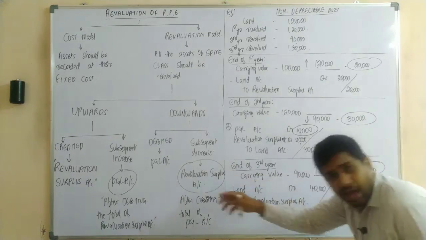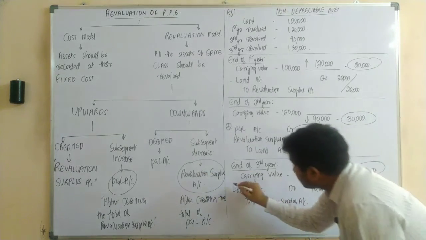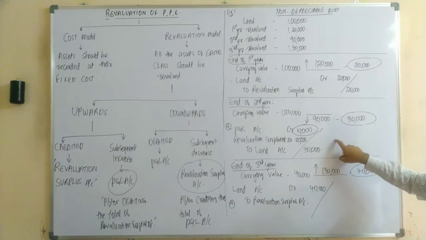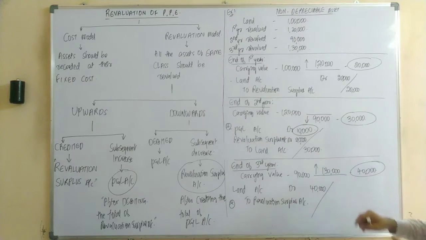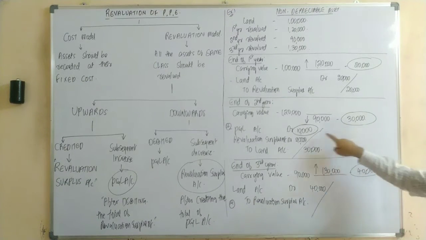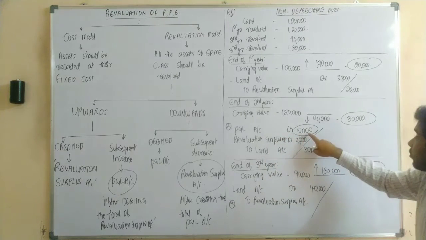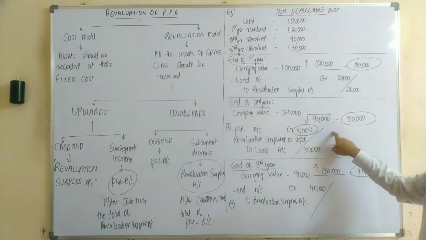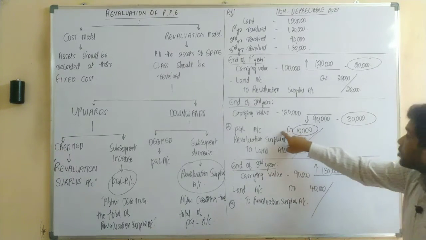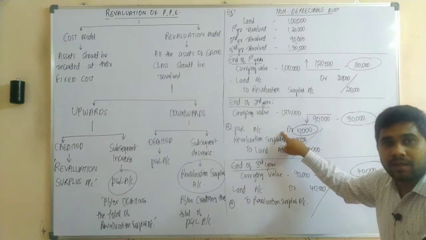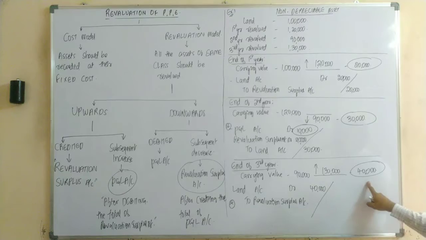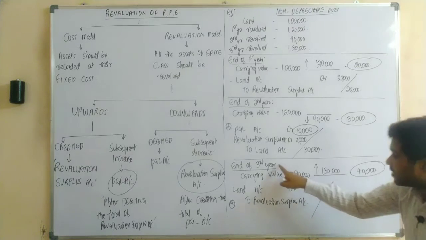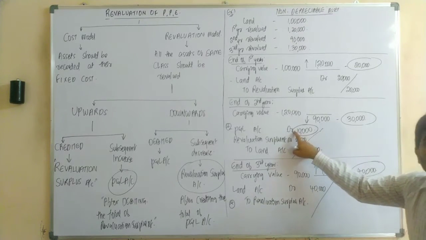Okay. So as they are saying, I have done it. But this is most important, sir. So please concentrate here. In the second year, upon revaluation of this asset, there is a loss to the extent of how much? 10,000 rupees. So that is the reason we debited it to the P&L account. In the second year there is a loss of 10,000 on the same asset, and in the third year there is a gain of 40,000 on the same asset.